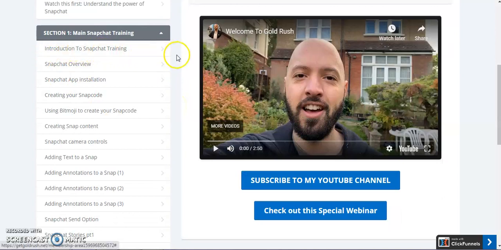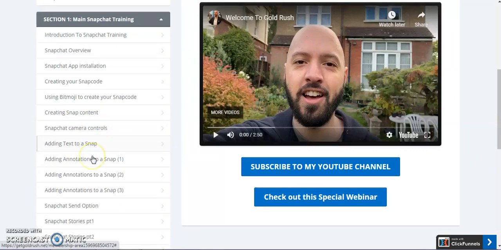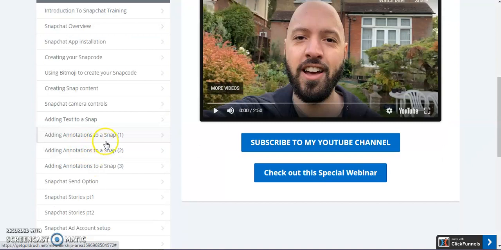Introduction to Snapchat training and Snapchat overview, Snapchat app installation, creating your snap code, using Bitmoji to create your snap code, creating snap content, Snapchat camera controls, adding text to a snap, adding annotations to a snap. That's 1, 2 and 3.